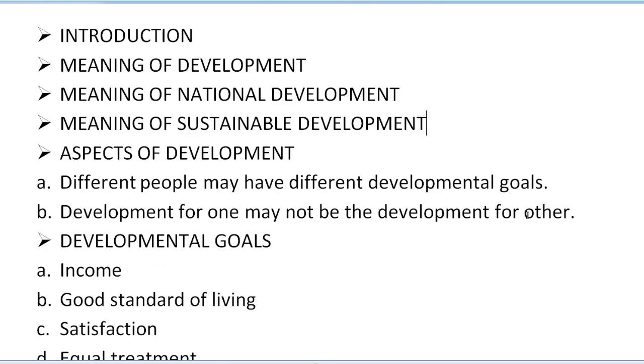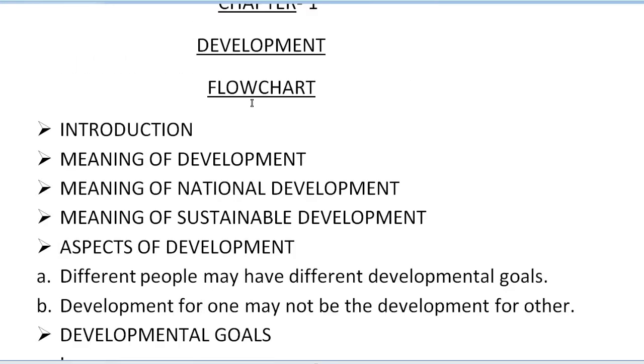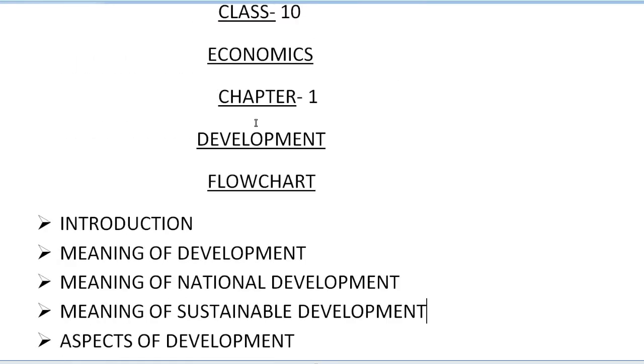First of all, we have the introduction. In the introduction, we are going to read about this chapter: the meaning of development, what its importance is, what the importance of national development is in your life, what the importance of sustainable development is, and the various ways you can achieve the development process in your life. All these topics we are going to discuss in this video.